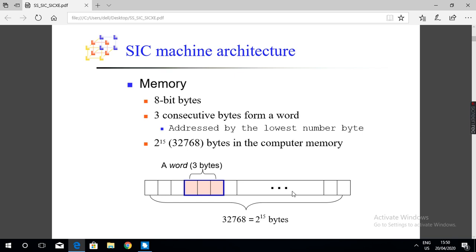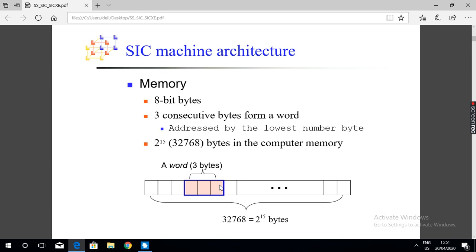The size of each memory location is 1 byte, that is 8 bits. 3 consecutive memory locations, 3 continuous bytes of memory, form one word, that is 24 bits, 3 bytes.